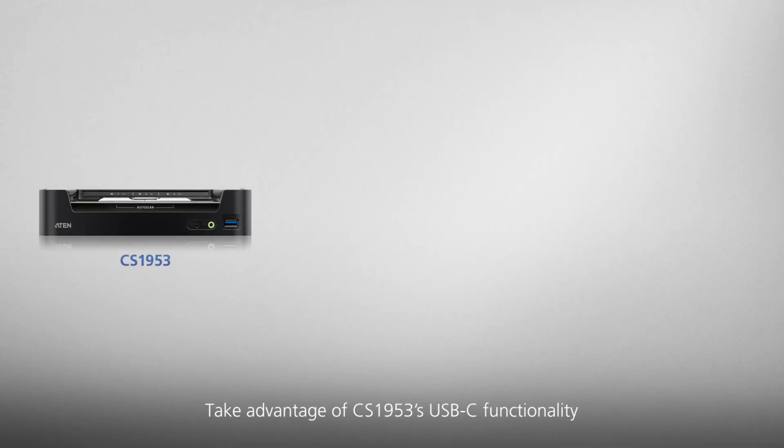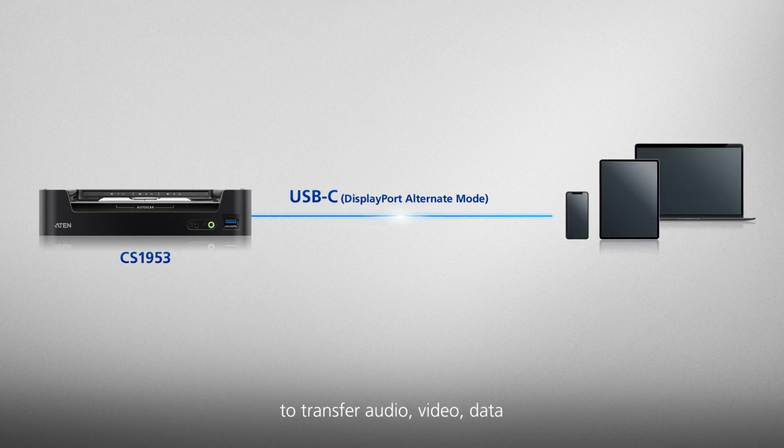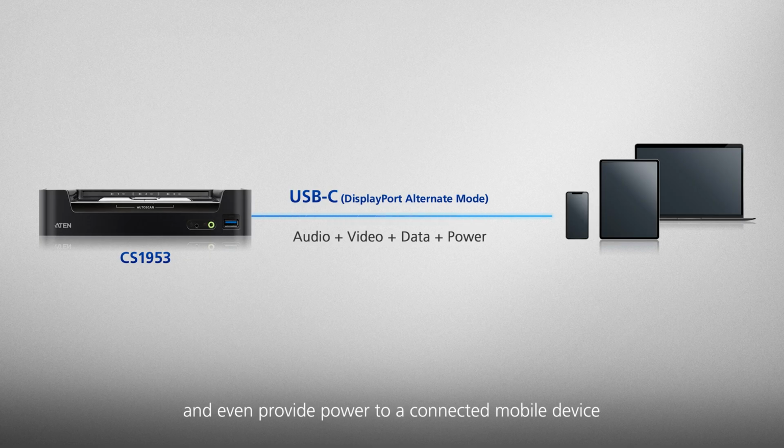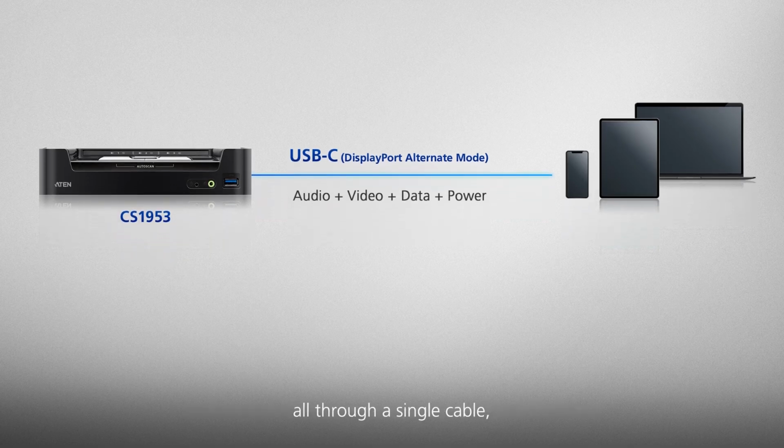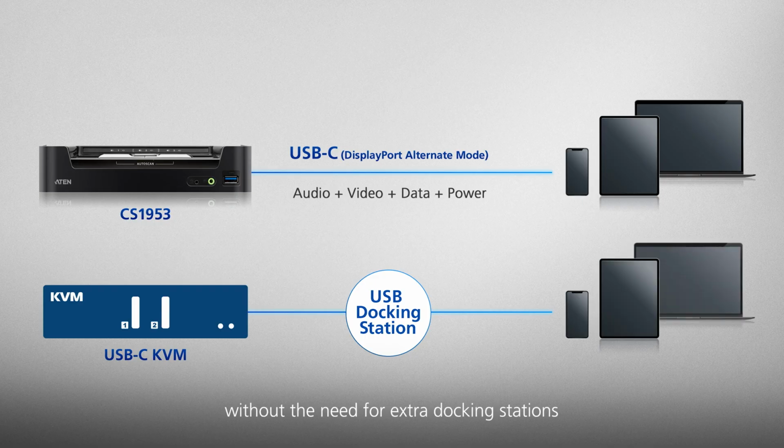Take advantage of CS1953's USB-C functionality to transfer audio, video, data, and even provide power to a connected mobile device all through a single cable, without the need for extra docking stations.